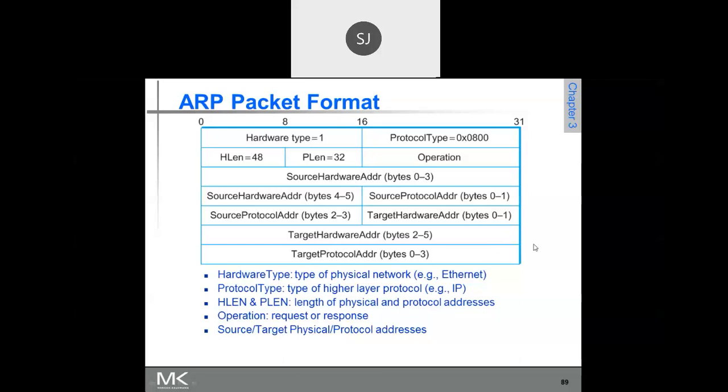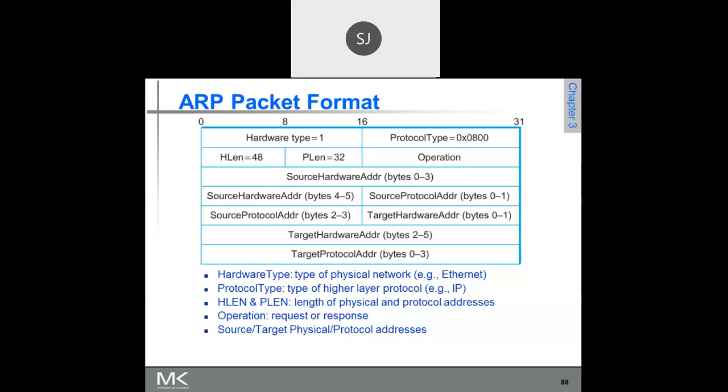So this is the format of the ARP packet. This is hardware type, protocol type, then header length, packet length, then the different operations, source hardware address. How many bits are there in a MAC address?